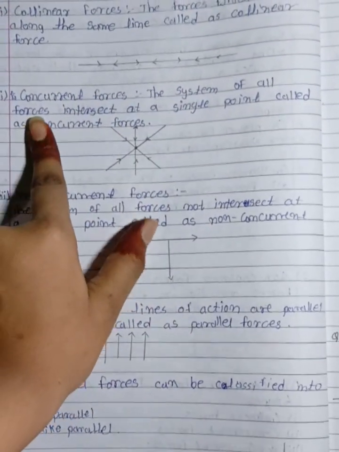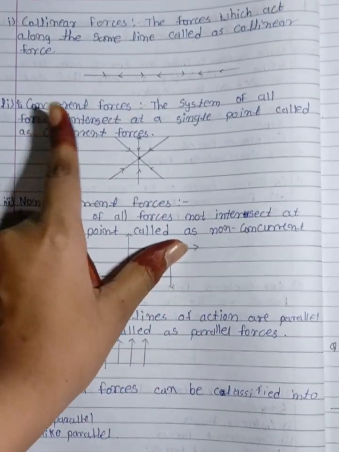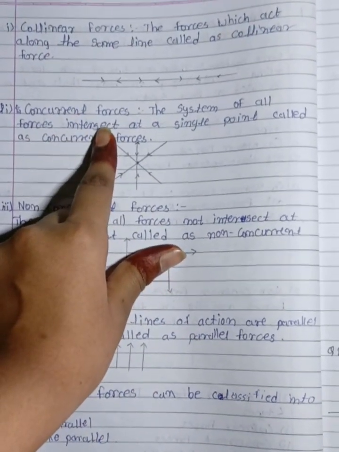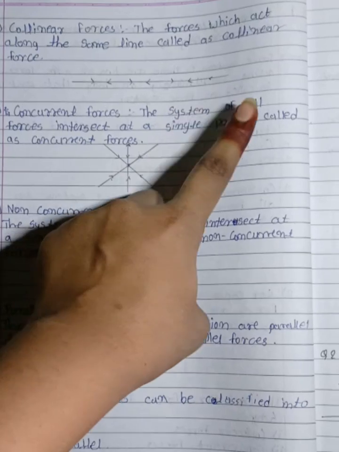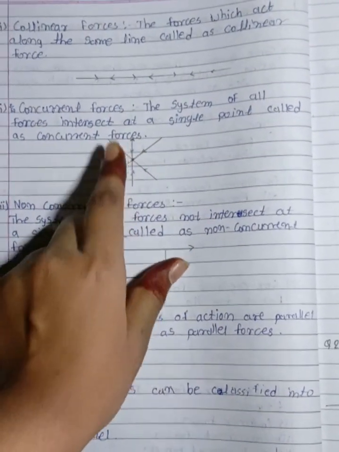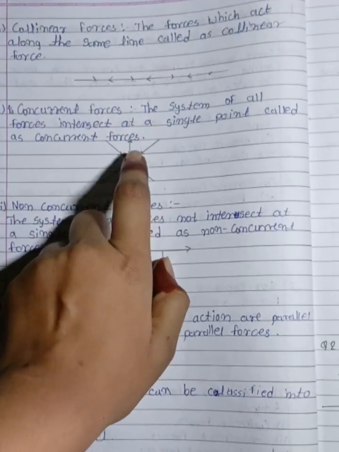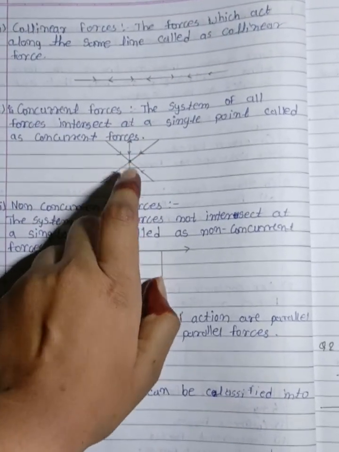In a concurrent force system, all forces intersect at a single point, called a concurrent force system. Means in this system, all forces are acting at a single point.